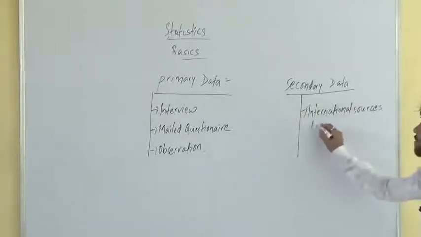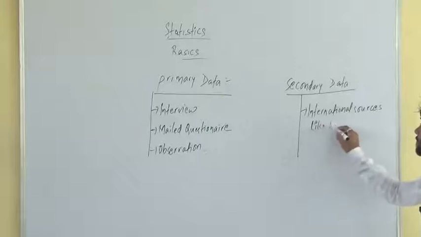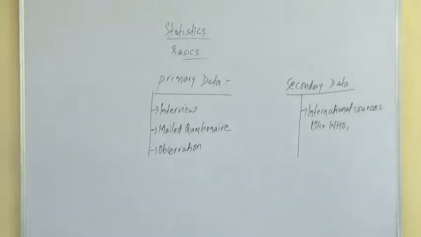International sources means what? Like World Health Organization, some data is collected from World Health Organization, some data is collected from World Bank. These are some examples of secondary data. The data collected from World Health Organization, World Bank and all.